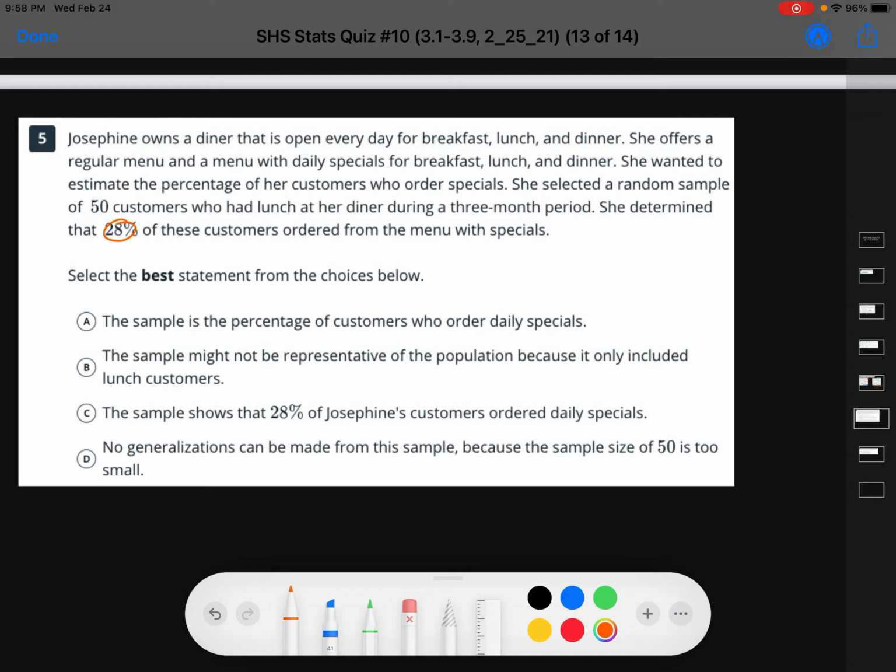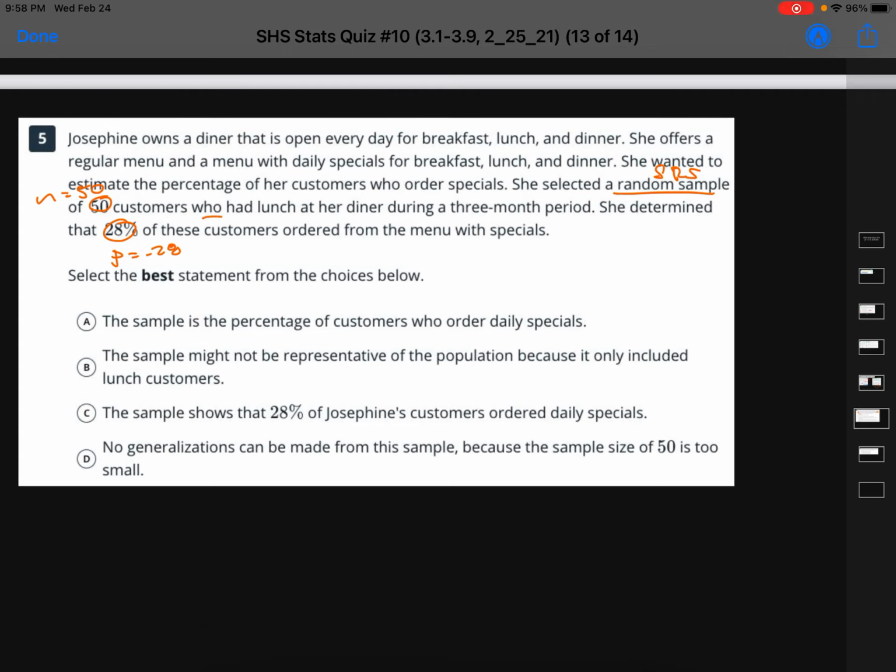So 28%, this is your proportion. You have 50 customers, n equals 50. She has an SRS, but I found that kind of interesting. She only asked who? Lunch people. Okay. Select the best statement from the choices below.